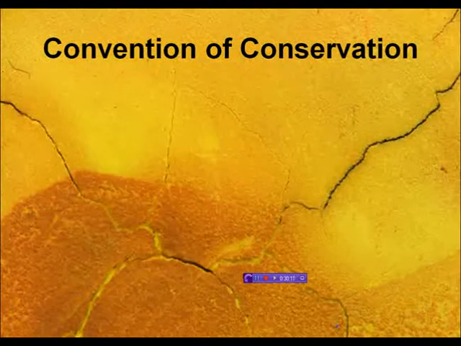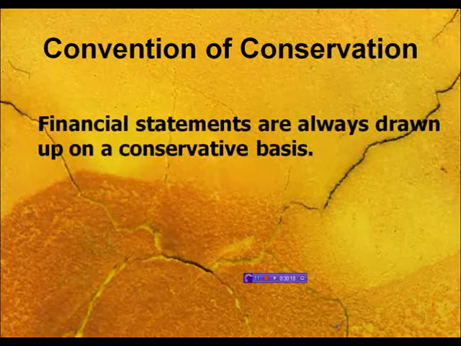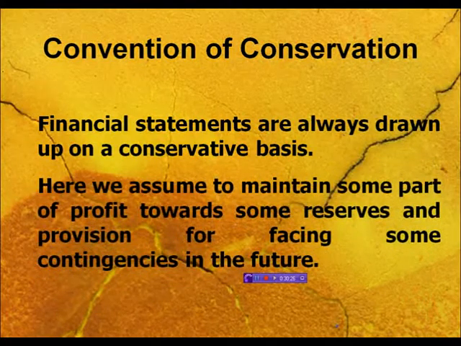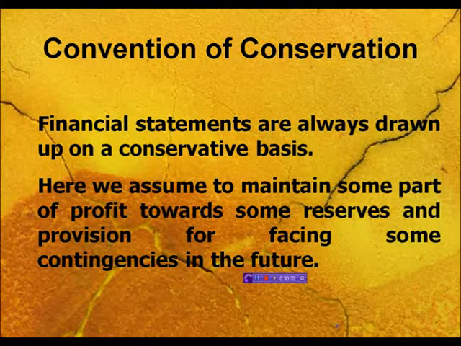Next is the convention of conservatism. Financial statements are always drawn upon a base of caution, and that is, we always make some provisions particularly for future contingencies. If we feel that in the next year the tax rate will increase, we will make a provision for taxation, transferring some part of your current profit for payment of those taxes in the future. So this is due to the convention of conservatism.